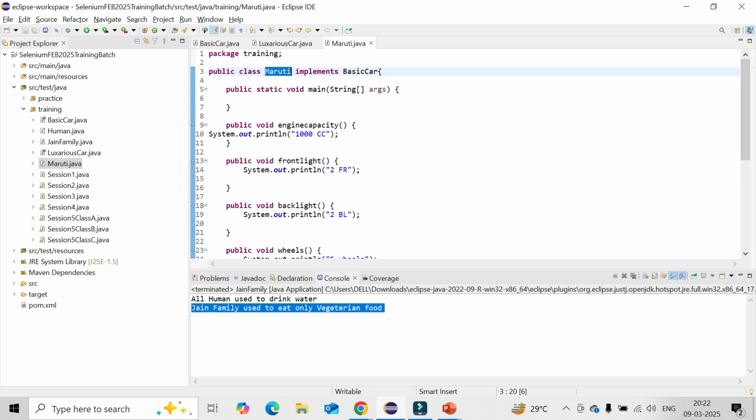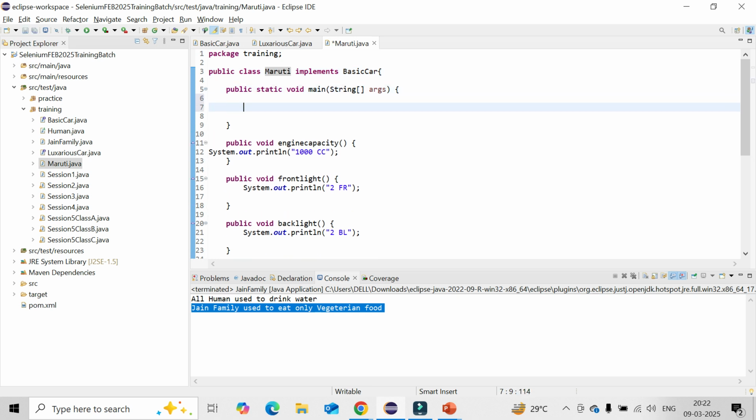Now in Maruti I can create an object, whatever I want to create. Say, what is the name of the Maruti car?